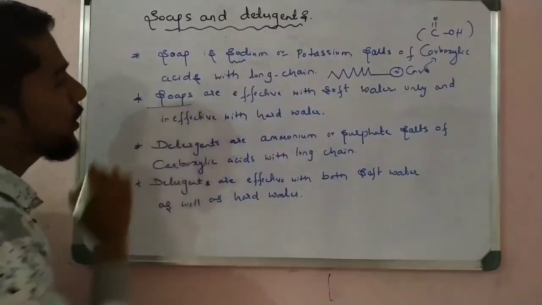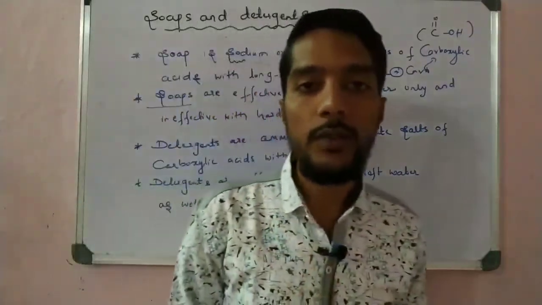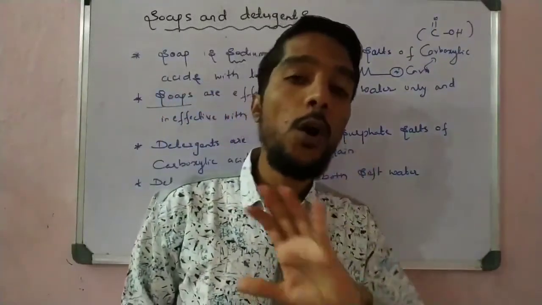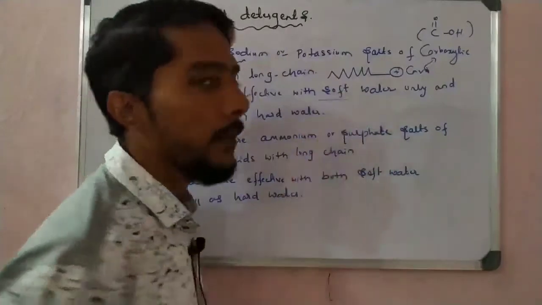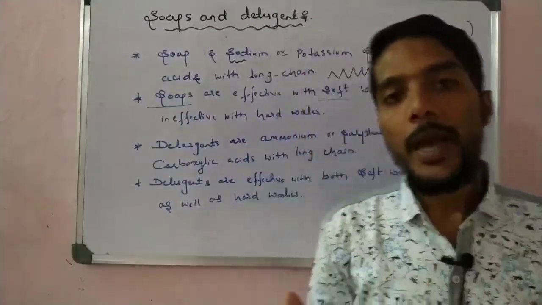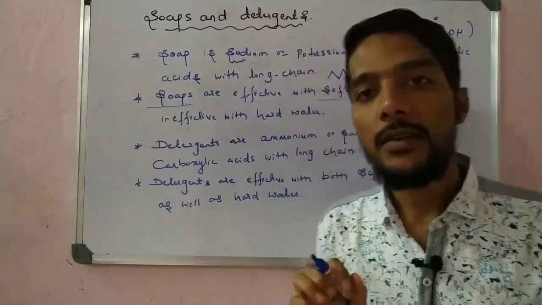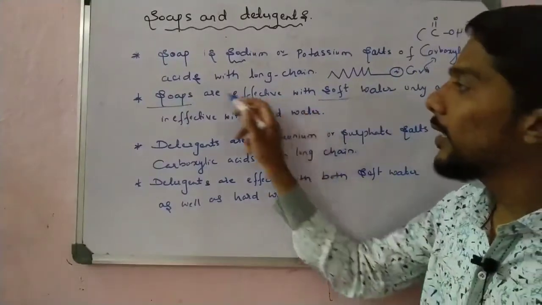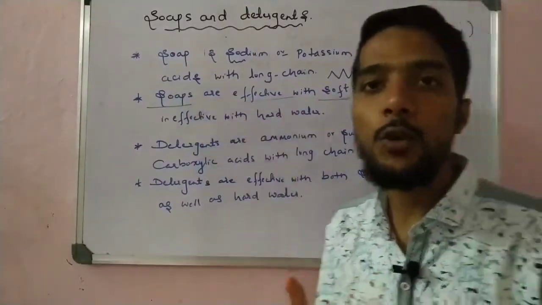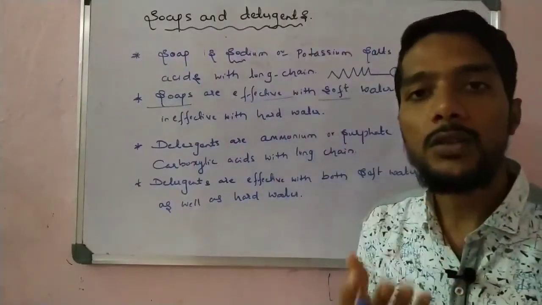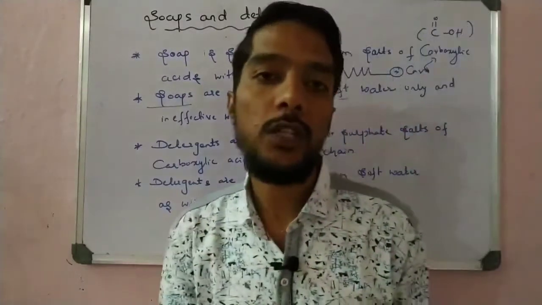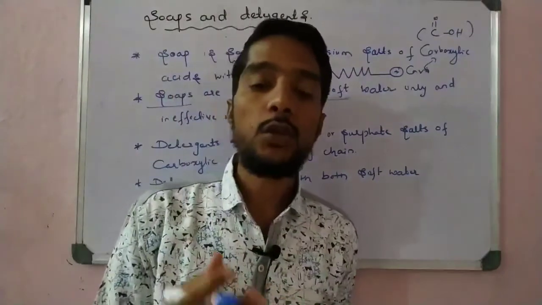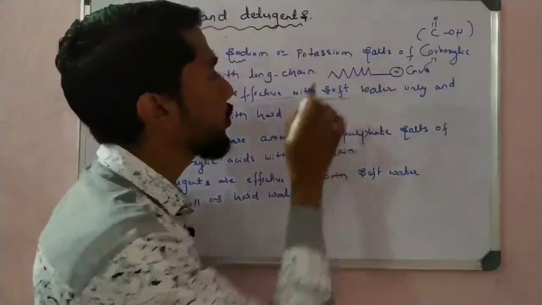And one thing about soap is that soaps are very effective in soft water. That is a very important point. The working of soap: soap works only in the presence of soft water. It means soap can clean the cloth only when the water is soft. The working area of soap is only under soft water. If the water is soft, then only we can easily work with soap. So that is a very important point: soaps show their action and clean the cloth only in the presence of soft water.